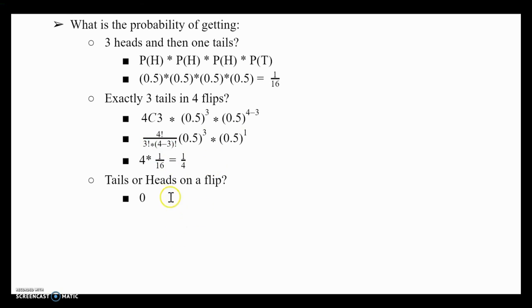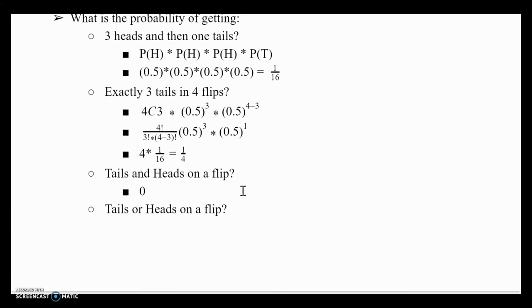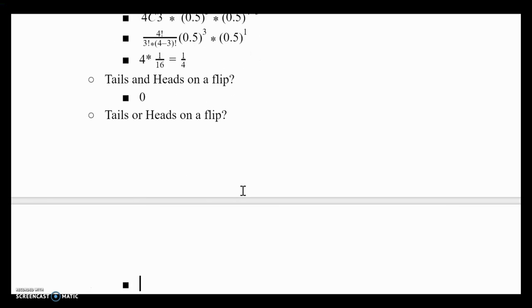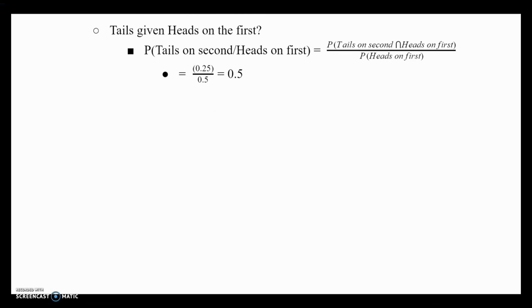So I actually made a mistake on this one. This should have been an and, not an or. If you did tails and heads on a flip, it is 0. If you do tails or heads on a flip, you will get the answer to be 1, because there are only two possible outcomes. You can either get a tails or you can get a heads. Both will give you 1 exactly. Maybe the heads and tails one got you, but that was my mistake. I completely take ownership for that one.